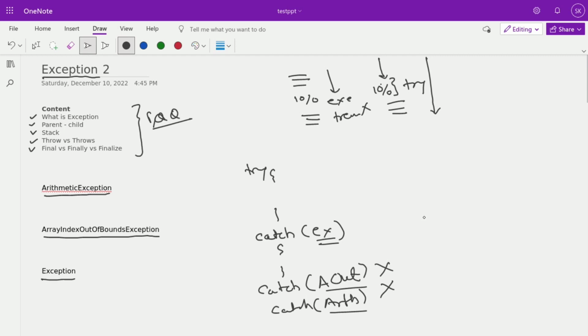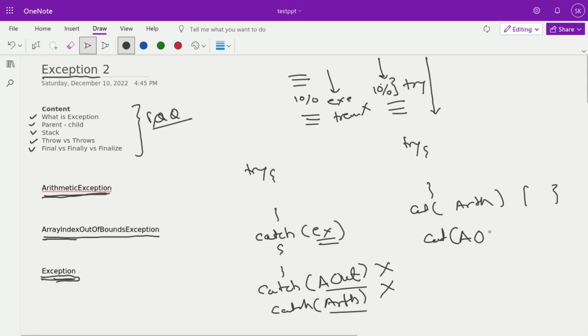Ideally, the parent exception should come last. Whenever you write the try code, make sure the child exceptions come before the parent exception. That means ArithmeticException and ArrayIndexOutOfBoundsException should come before Exception. The correct way is to write a catch block first for ArithmeticException and another for ArrayIndexOutOfBoundsException, and then lastly define a catch block with Exception. This is the correct syntax, and it will compile and run correctly. That's about the parent-child relationship.